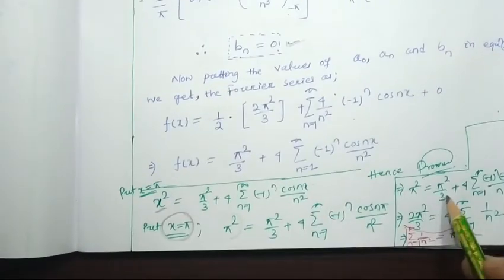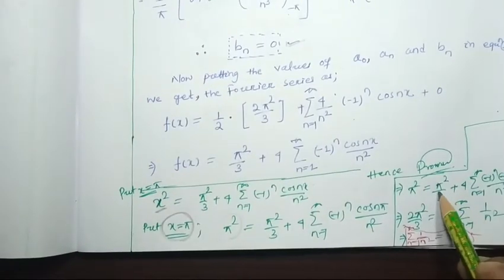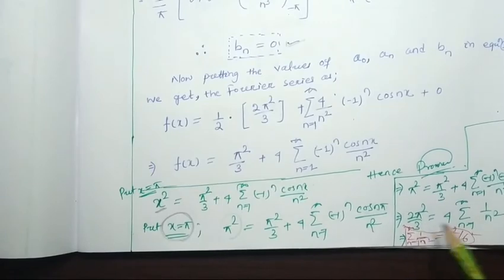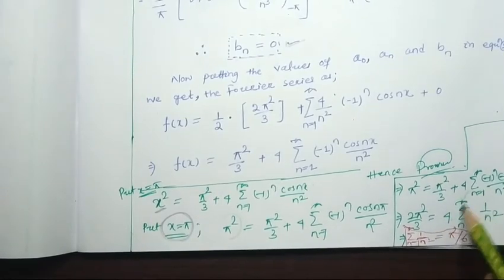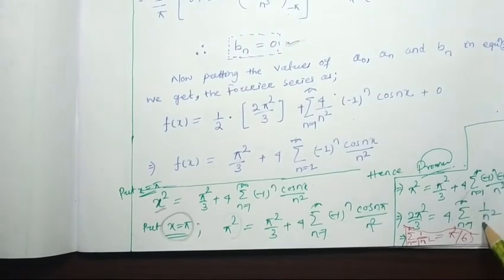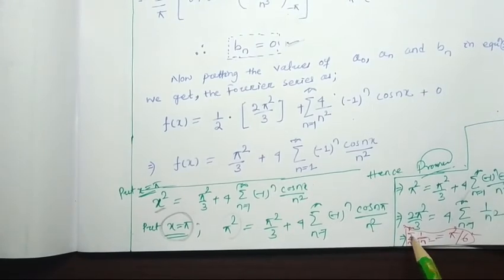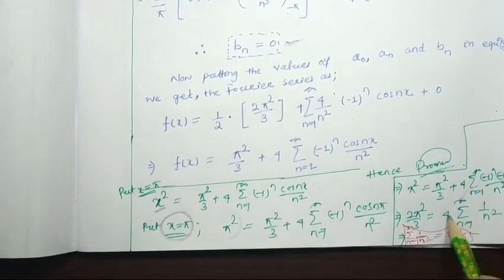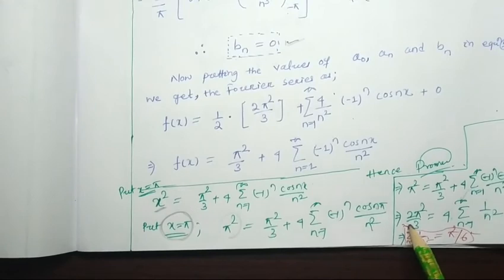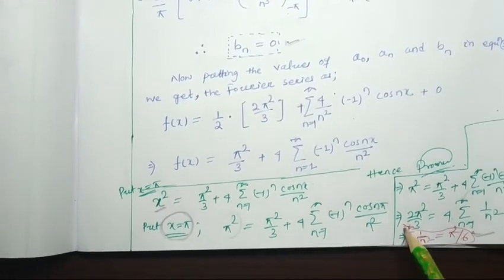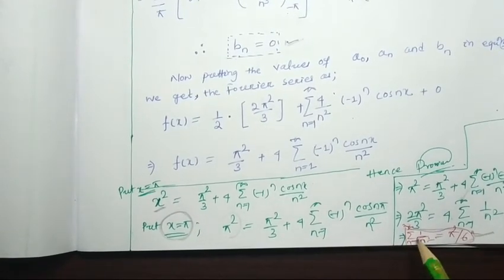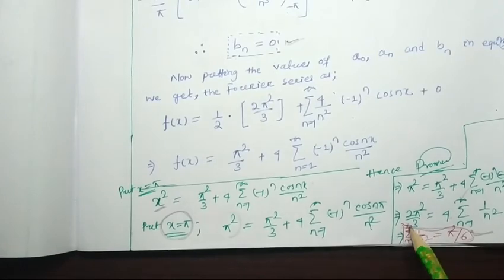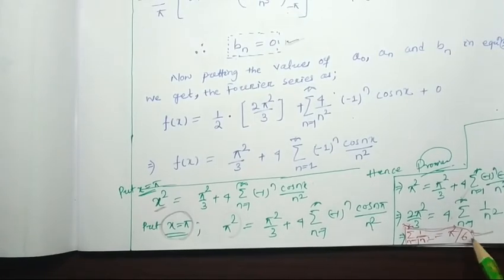Then if we take pi square by 3 to this side, it will be 2 pi square by 3 is equal to 4 into summation over n equal to 1 to infinity 1 by n square. So summation over n equal to 1 to infinity 1 by n square will be, with 4 multiplied in the denominator, pi square by 6. So here we found that summation over 1 to infinity 1 by n square is equal to pi square by 6.